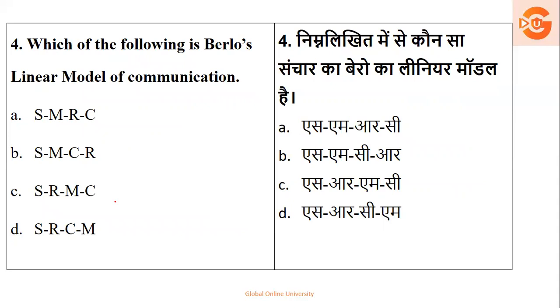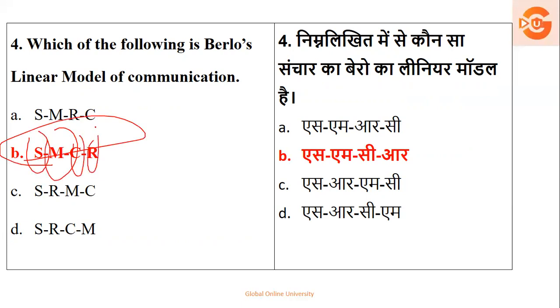So it starts with what? It starts with source, it goes on to the message, it continues through the channel, and it goes to the receiver. तो मैंने अभी 2 बार repeat किया है, so it's clear that you must have understood what the answer is. So your answer option number 2, that is source, message, channel, and the receiver is the right answer for this particular question.